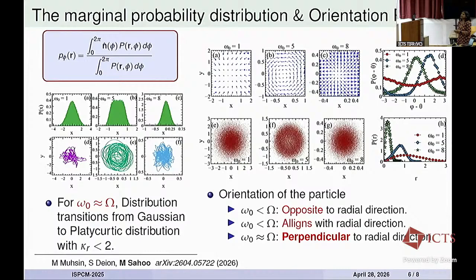But interestingly, when the chiral frequency and the harmonic frequency are of the same order in magnitude, the orientation profile shows a persistent rotation around the center of the potential. That corresponds to the ring-like particle distribution. These are features that we observe only when the chiral frequency matches the harmonic frequency. So this is kind of a synchronization or resonance-like effect. So this is very interesting.